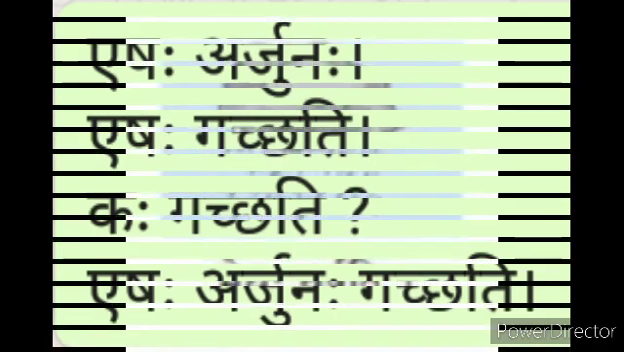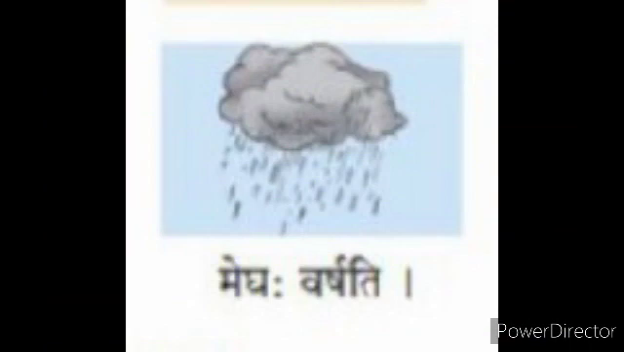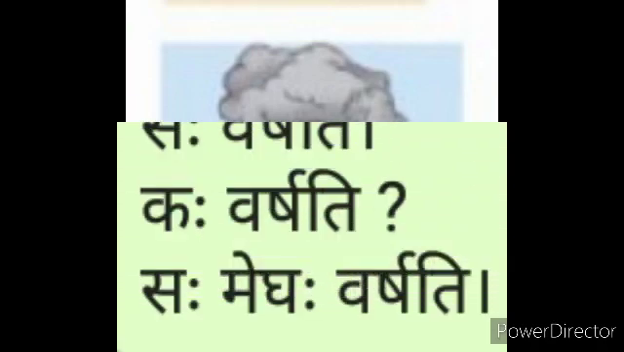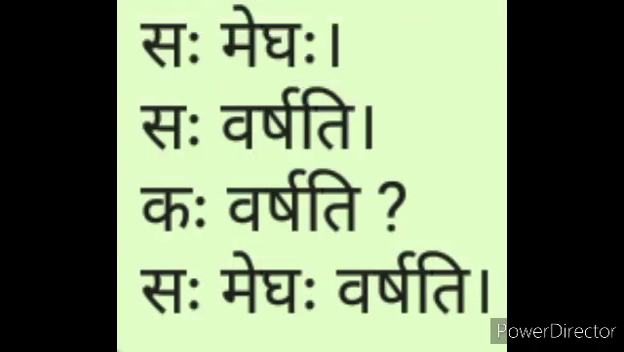Okay. Third one, मेघः वर्षति. Rainy cloud is showering. So make a sentence using सः. सः मेघः. सः वर्षति. Frame the question: कः वर्षति. Answer is सः मेघः वर्षति.